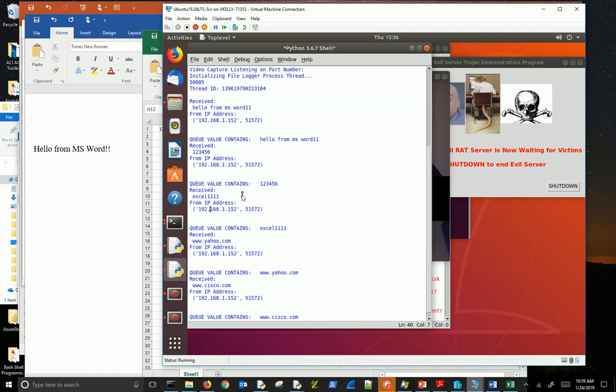Here's the Excel stuff and the various websites that I visited. By the way, if this was your banking application or your email, we'd be collecting your passwords as well. So just be aware, this is dangerous stuff.